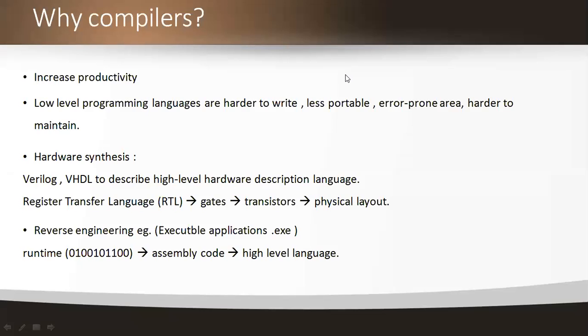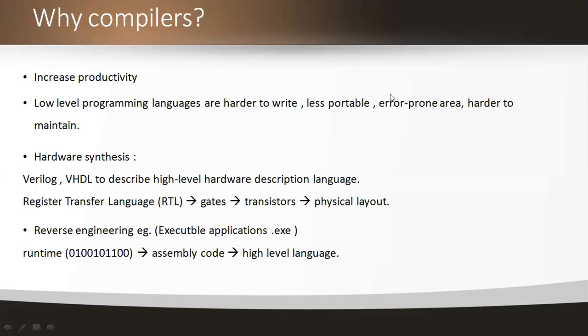Here we have four reasons why compilers. The first one is, if you design compilers or choose any types of compiler construction tools, we can increase the productivity of the code, the productivity of the compilation code.